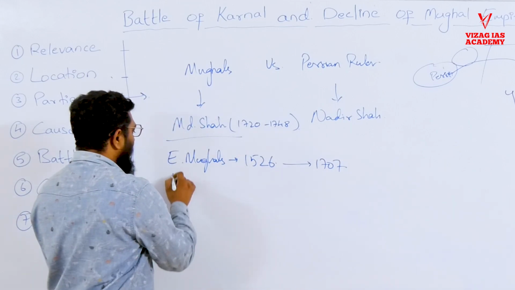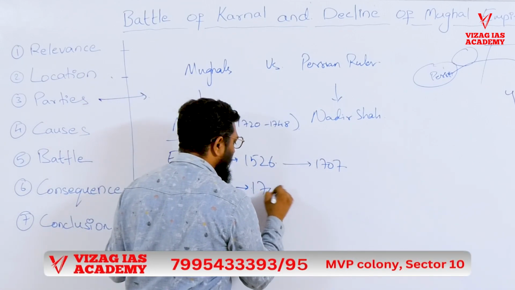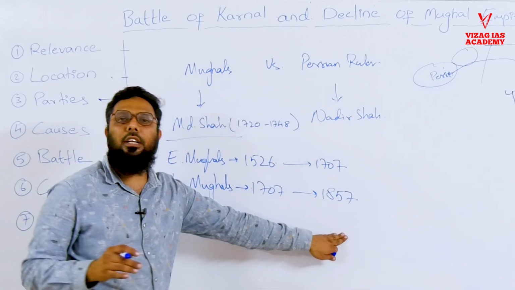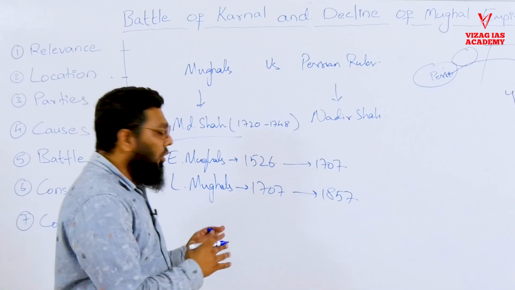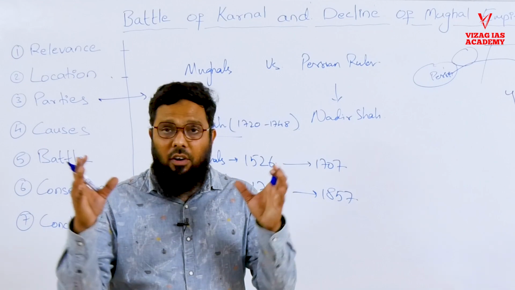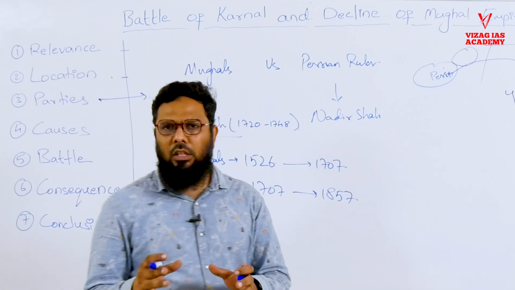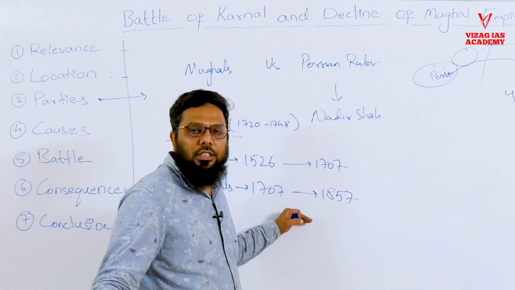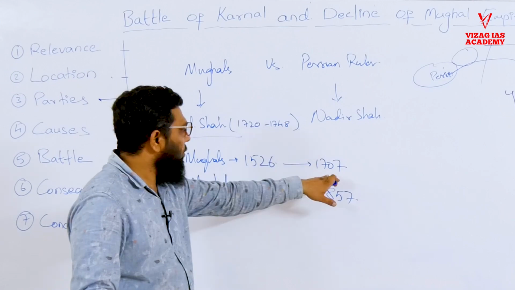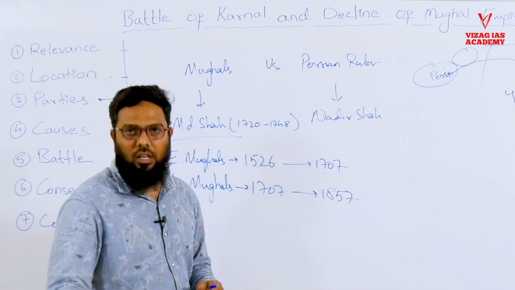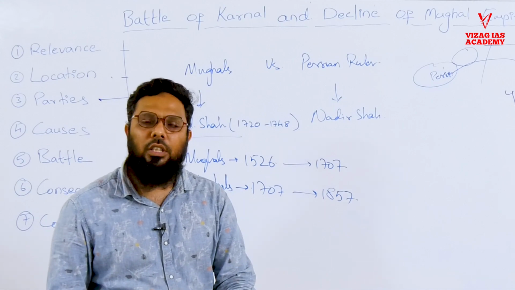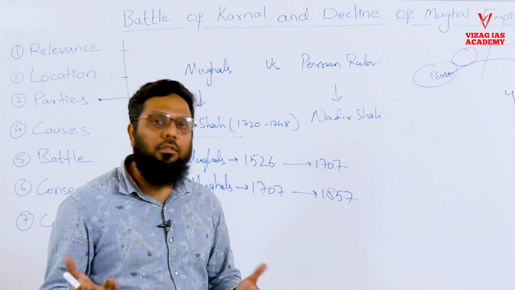Next, the later Mughals ruled from 1707 till 1857, the revolt of 1857 that we see during the British period. During the period of later Mughals, the authority and power of Mughals was declining. Even the rulers who ruled this region during this time ruled for very short periods. After Aurangzeb, who died in 1707, his son Bahadur Shah came up and ruled for just 5 years. Then Jalandhar Shah came up and ruled for just 1 or 2 years. Again the next ruler came up and ruled for just 5 years.